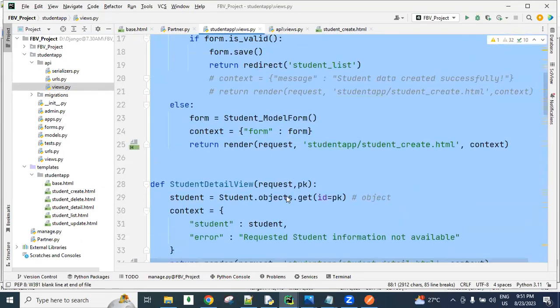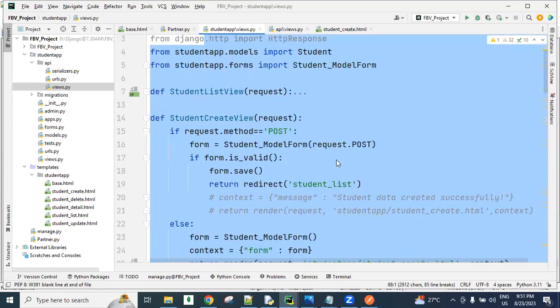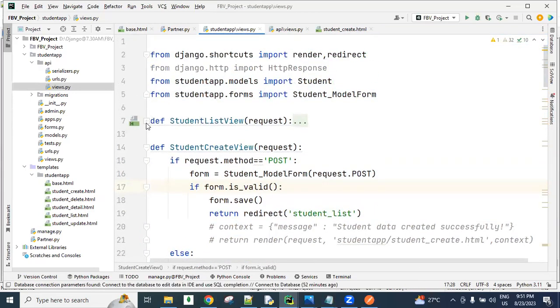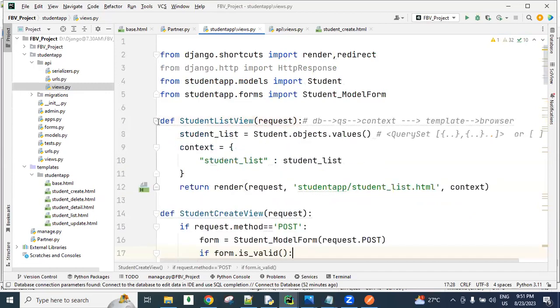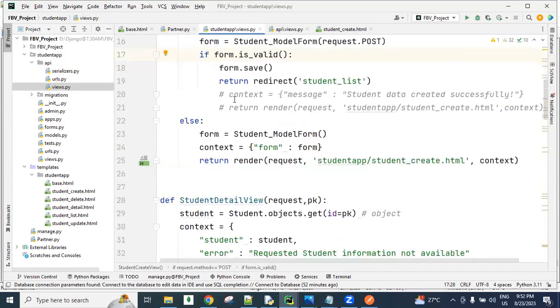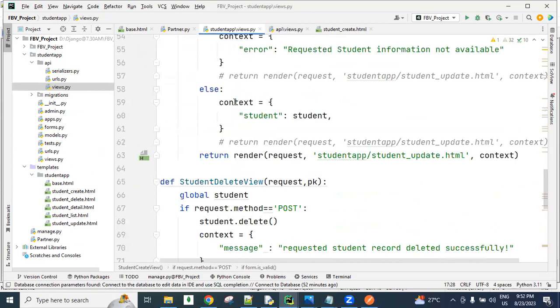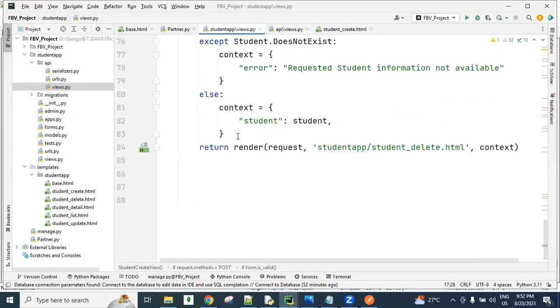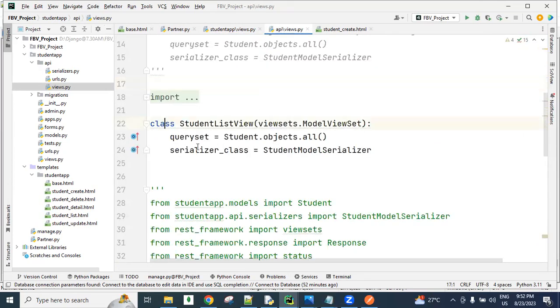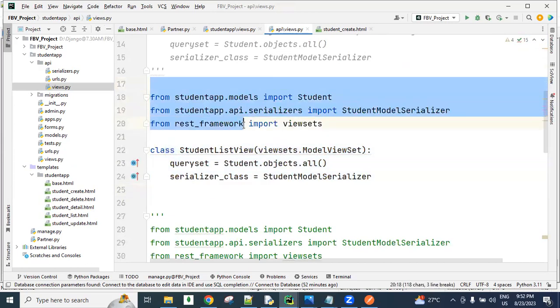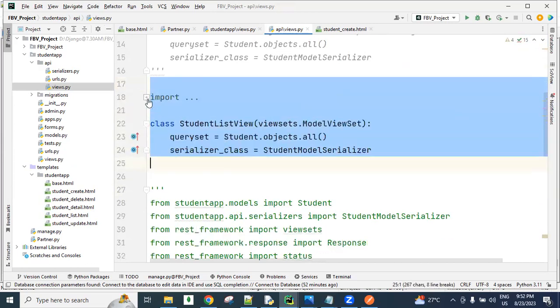Understanding that? That is the advantage of Django REST framework. Using pure Django, I created almost 100 lines of code. The same thing using Django REST framework takes these three lines of code and three lines of imports. So totally six lines of code we can do it.